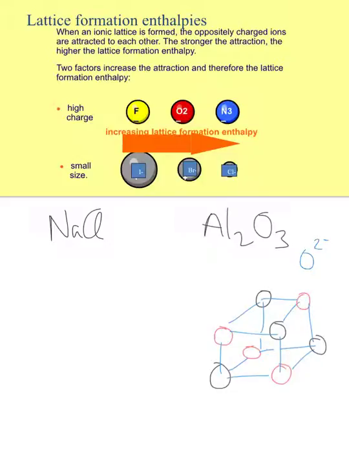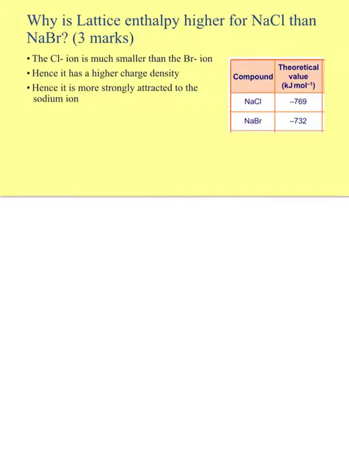Whereas something like iodine here, large wibbly wobbly iodine, it's only got one negative charge spread over the entire sphere. So if you want to think about little magnets, it's one that's going to be weakly attracting all of the other ions.